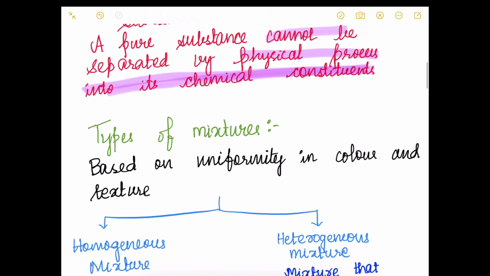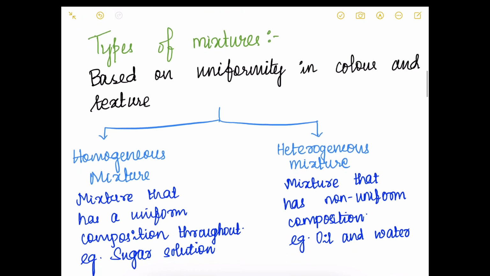Now, let us see the different types of mixtures. What are the different types of mixtures? Based on the uniformity in color and the texture, there are two types of mixture. One is homogeneous mixture and the other is heterogeneous mixture. Mixtures that have a uniform composition throughout are known as homogeneous mixture, whereas mixture that has non-uniform composition is called heterogeneous mixture.